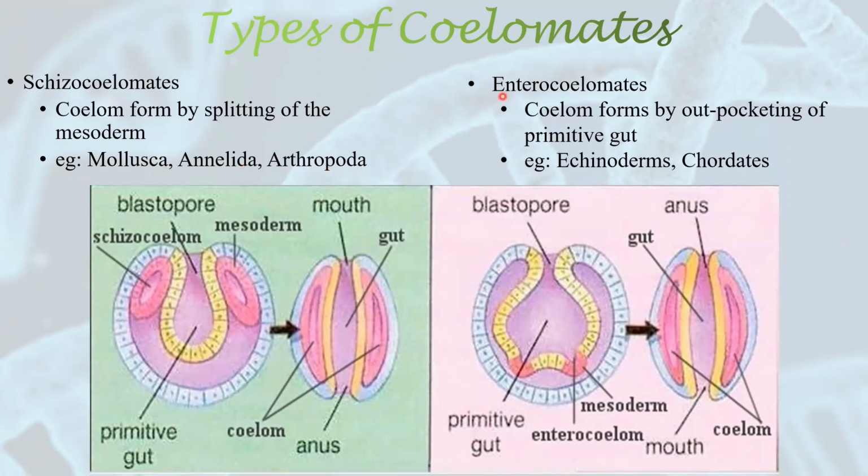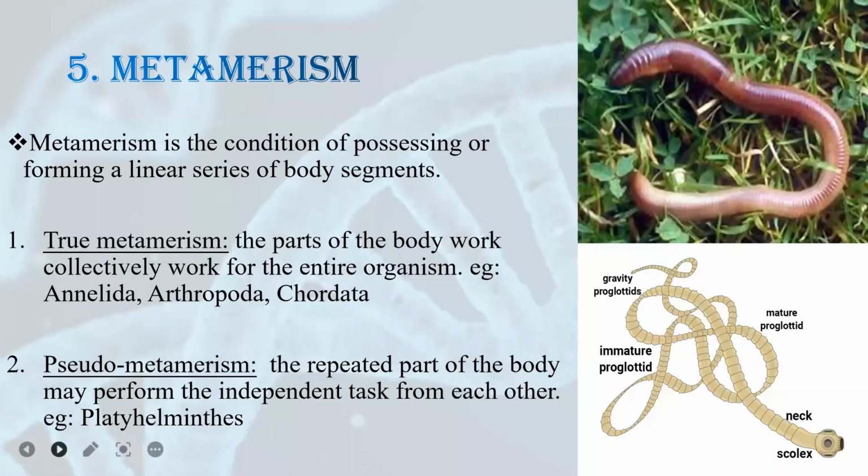What about enterocoelomates? In enterocoelomates, the coelom is formed from the enteron, that means the gut or the alimentary canal. So here the mesoderm is not getting split. It is formed from the gut, that's why it is called enterocoelomate. Enterocoelomate examples are the higher animals, all the animals from echinoderms to chordates.